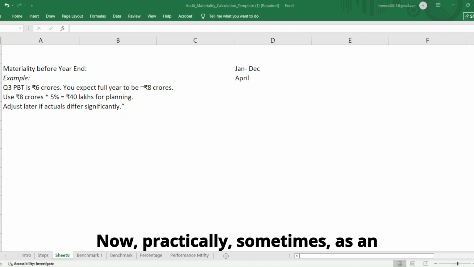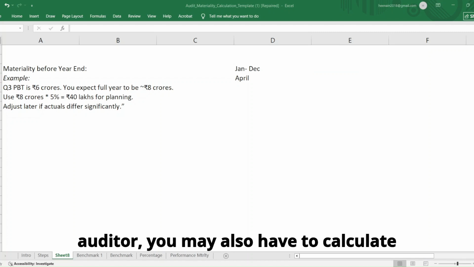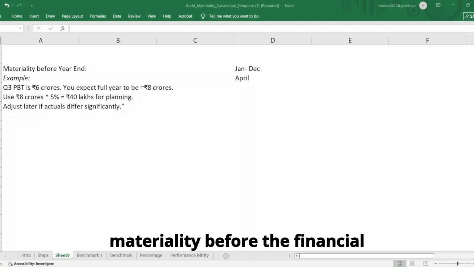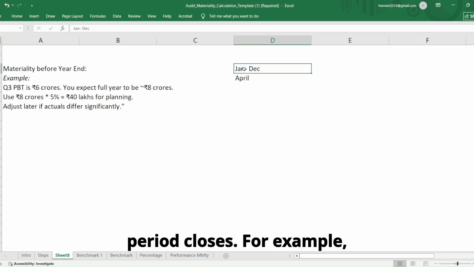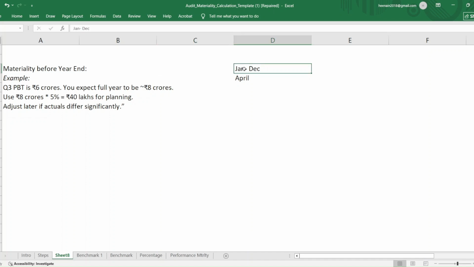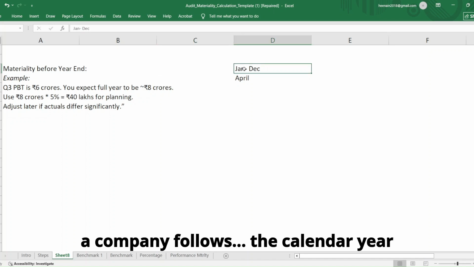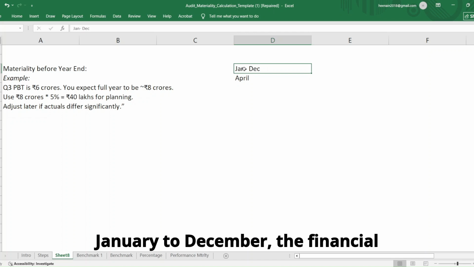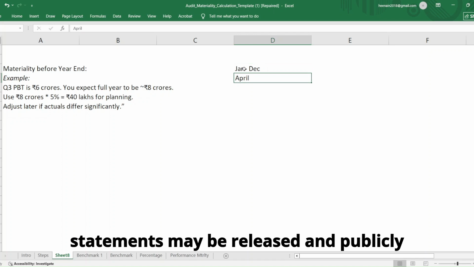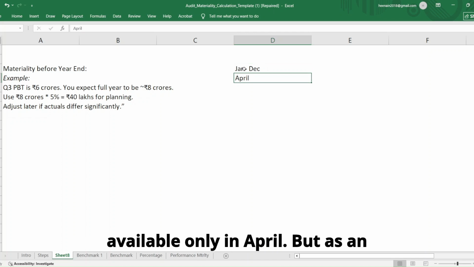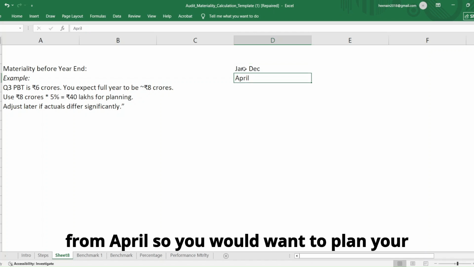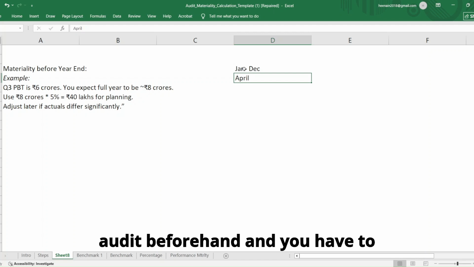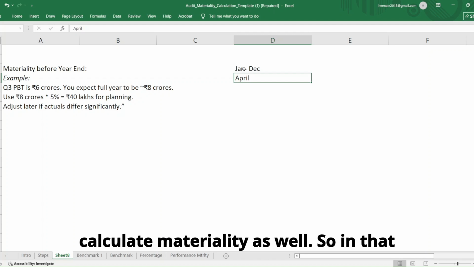Now, practically, sometimes as an auditor, you may also have to calculate materiality before the financial statements are available or before the period closes. For example, a company follows the calendar year January to December. The financial statements may be released and publicly available only in April. But as an auditor, you need to start your audit from April, so you would want to plan your audit beforehand and you have to calculate materiality as well.